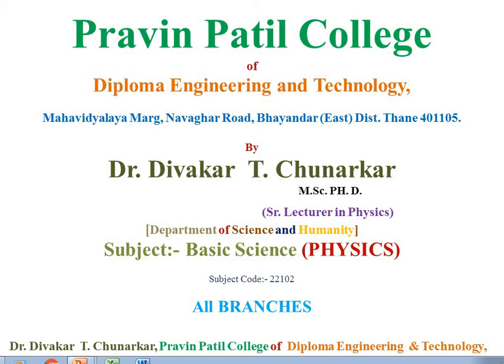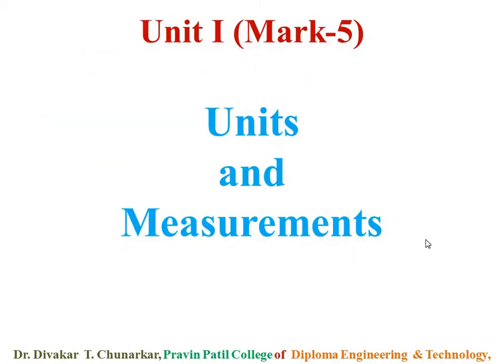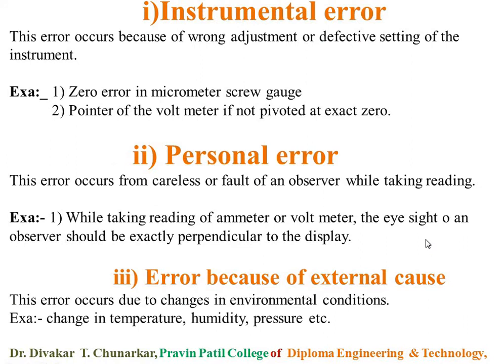Now I am going to start the types of systematic error. Systematic error is of four types. Last time we explained systematic error. So this systematic error is of four types. Number one, instrumental error. The definition of instrumental error is the same as before.